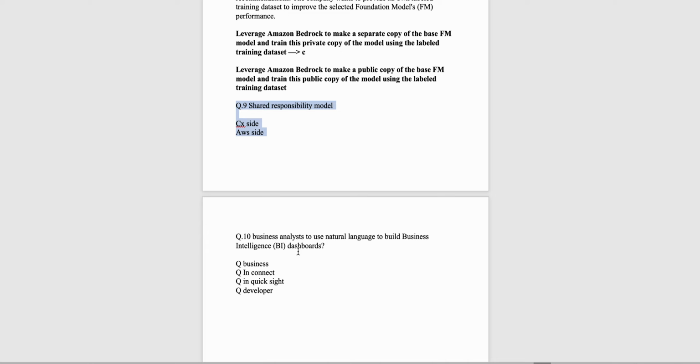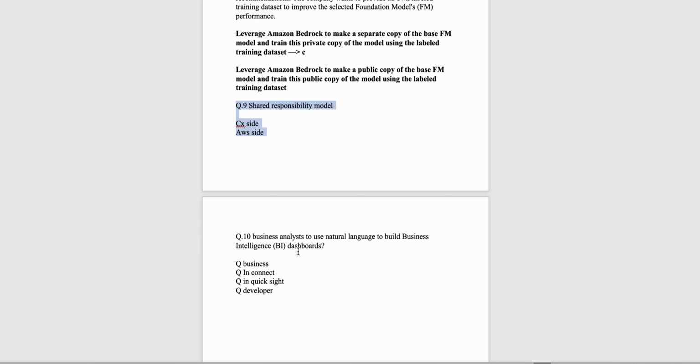Q Developer is related to AWS products, like your AWS infrastructure, and Q Business is for when you have your own organization and you want to create a chatbot that can answer questions related to your organization, like HR policies or something.